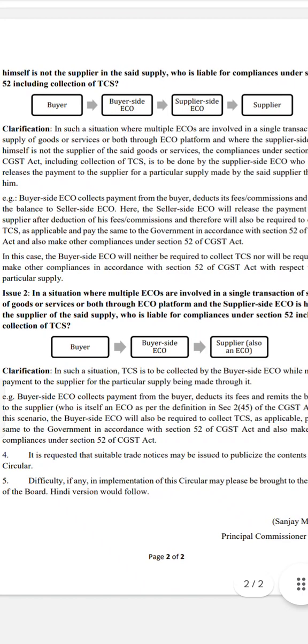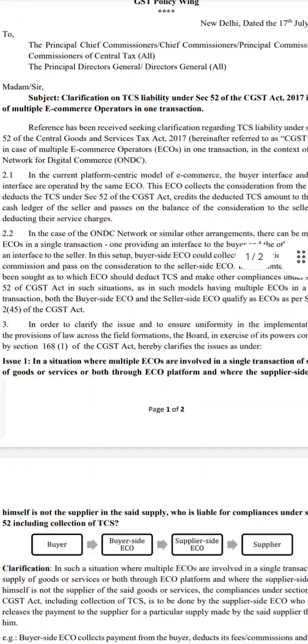So the buyer is there, the buyer side ECO is there, and the supplier is also an ECO. In that case, who has to collect or deduct the TCS? The buyer side ECO himself has to collect and deduct the TCS. So this is all about this circular.